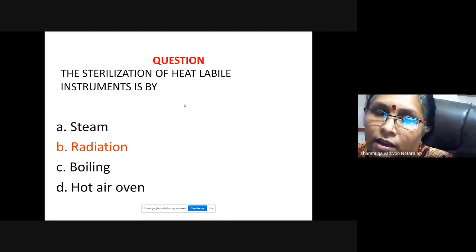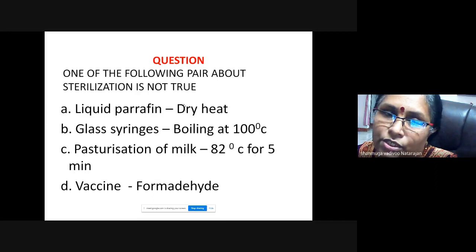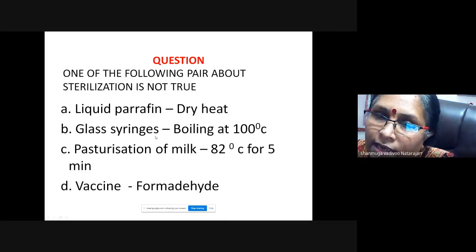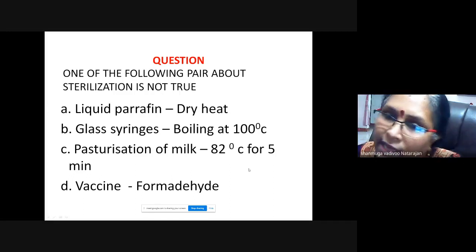Okay, under low temperature. Now one of the following pairs about sterilization is not true: liquid paraffin, dry heat; glass syringes, boiling at 100 degrees C; pasteurization of milk, 80 degrees C for 5 minutes; vaccine, formaldehyde.